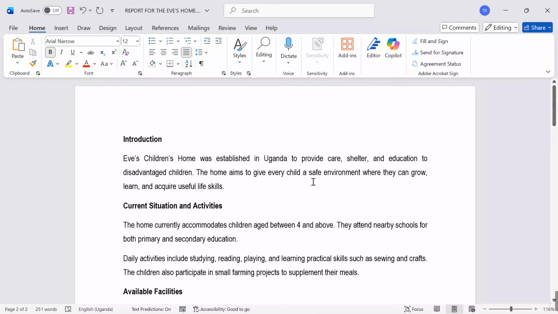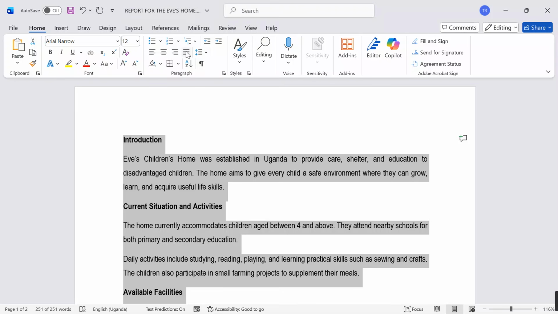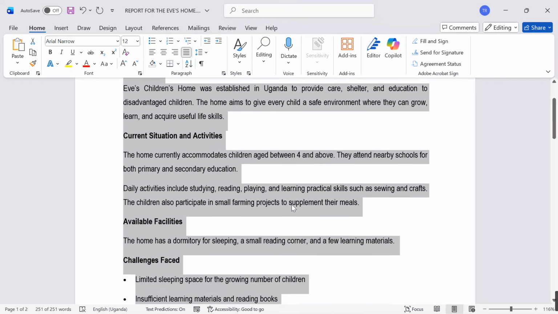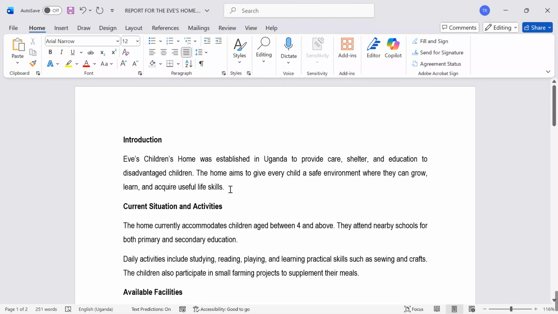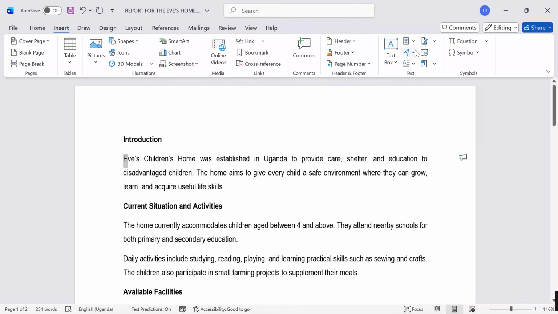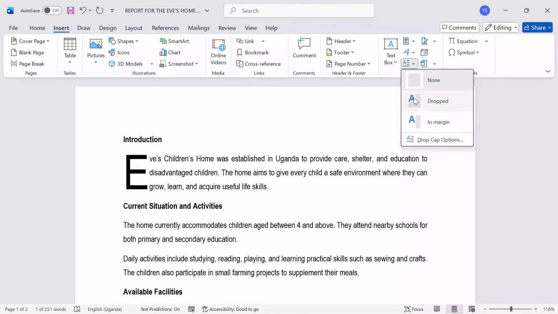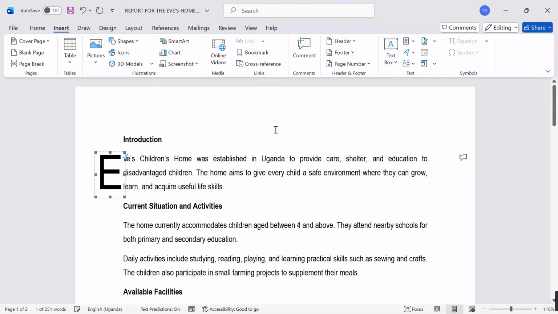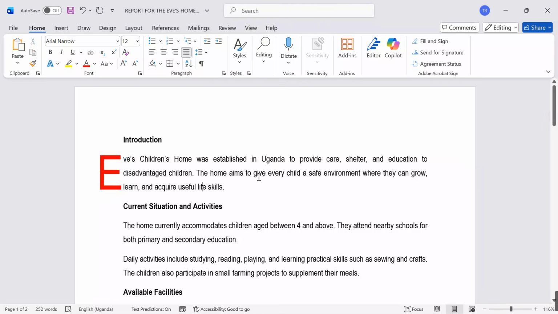Now, when you go to my work, Control A, justify. Let your work be justified. And then line spacing standard is 1.5. Introduction, current situation, etc. What are we adjusting? One, I'm going to check a bit. Let me come and apply a simple drop cap to make my work look a bit more clear. I'm going to apply a drop cap of this style, and then I'll also go to home, give it a clear color.